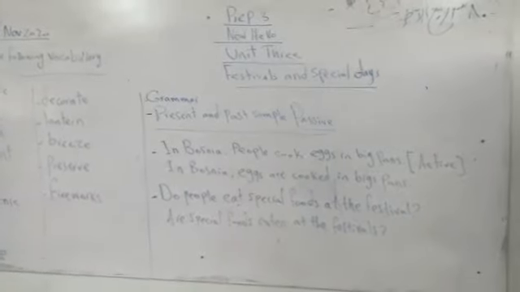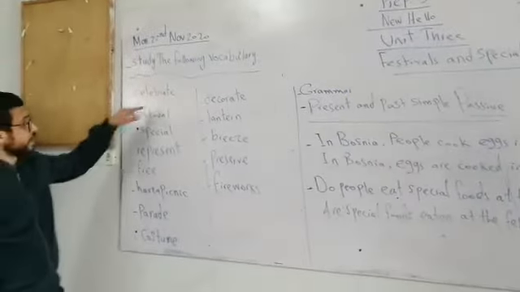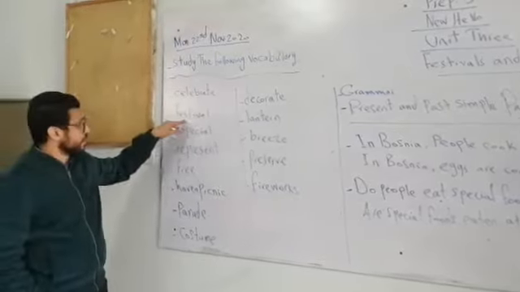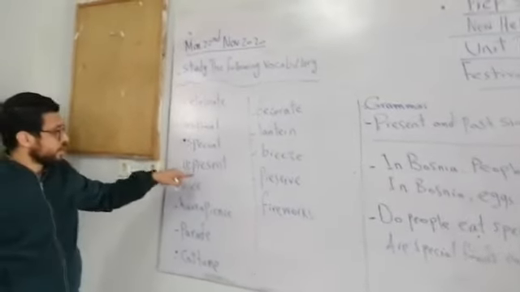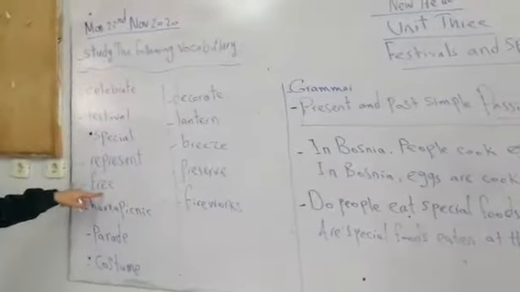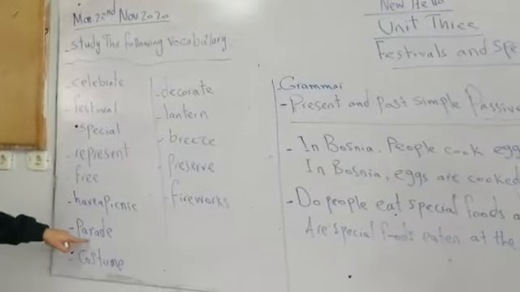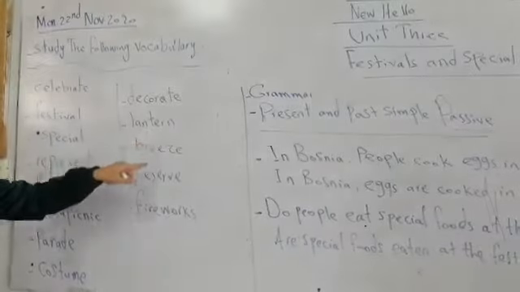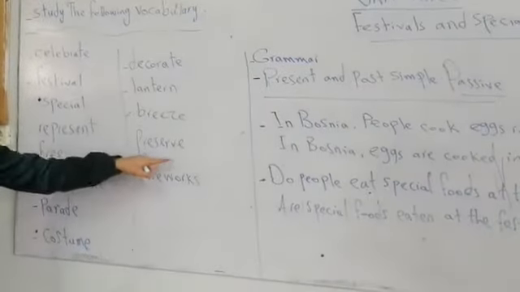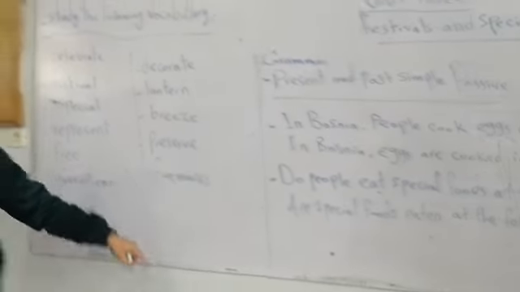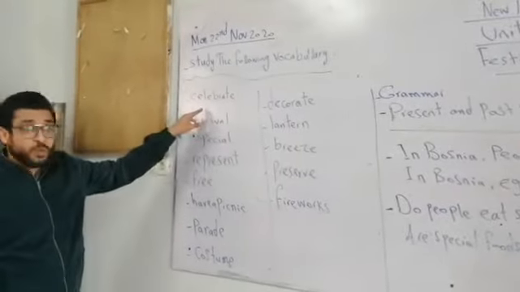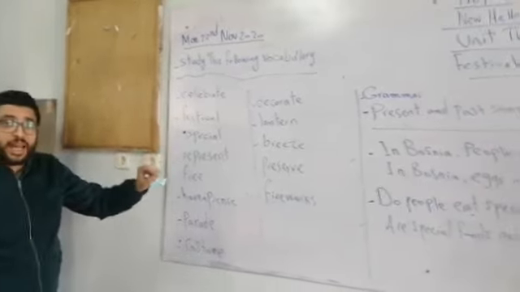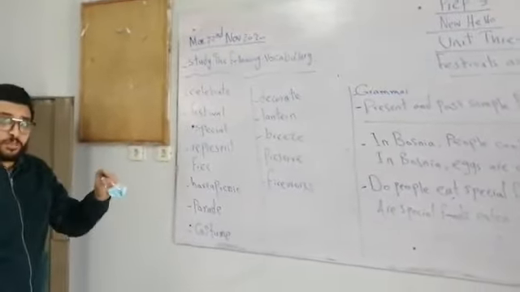And in this unit we are going to learn some new words like celebrate, festival, special, represent, free, have a picnic, parade, costume, decorate, lantern, breeze, preserve, fireworks. Again, celebrate is to enjoy activities on an important day or a special day.